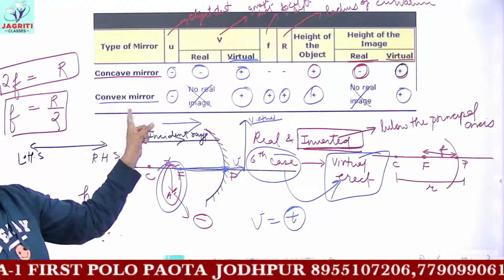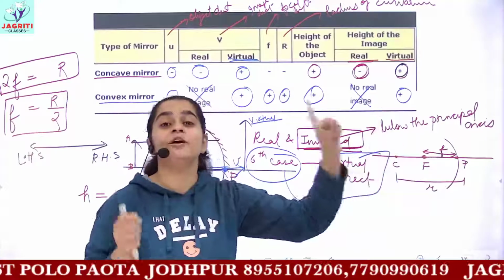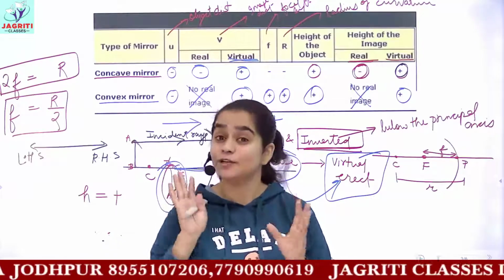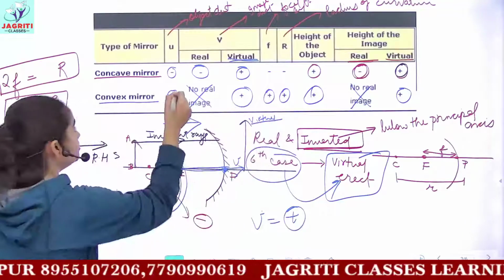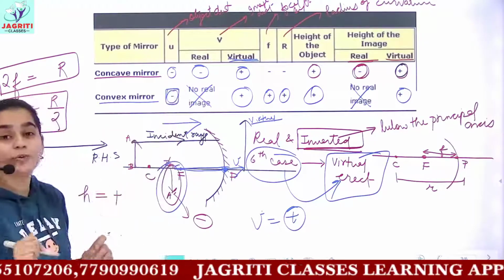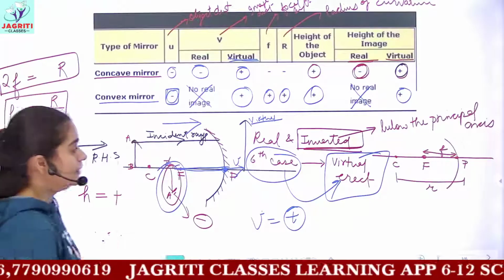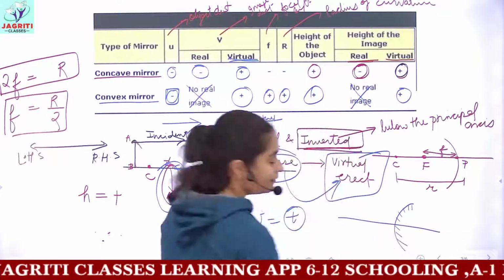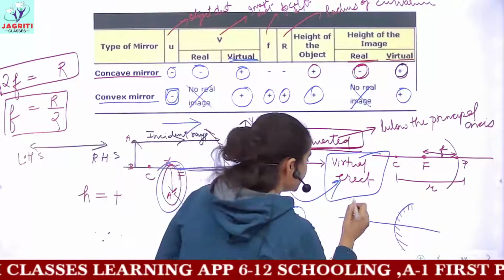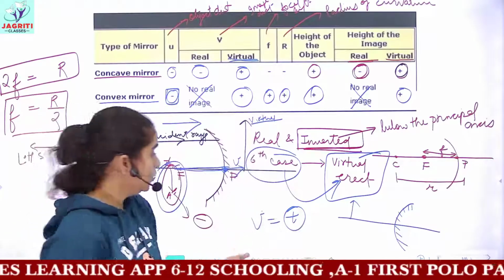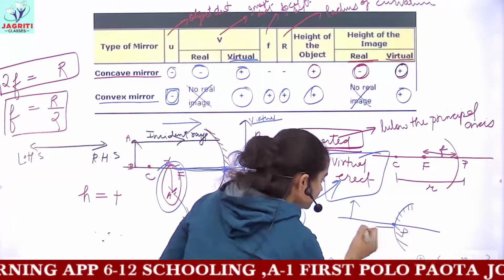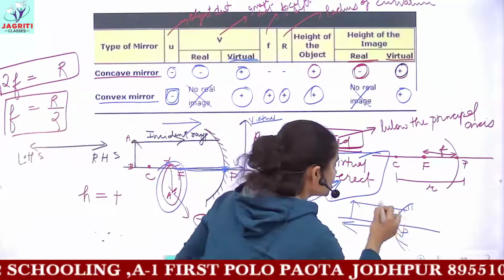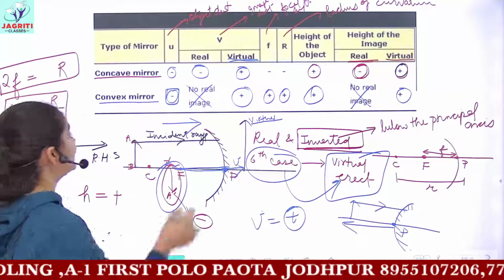So for a convex mirror, the signs are always positive, whether you talk about its focal length, the image distance, the height of the image, or the height of the object. Only the object distance here is considered to have a negative sign. If you consider a convex mirror and the object placed before it, the object distance is measured from the pole, and because it is in the direction opposite to the incident rays, it is taken as negative.